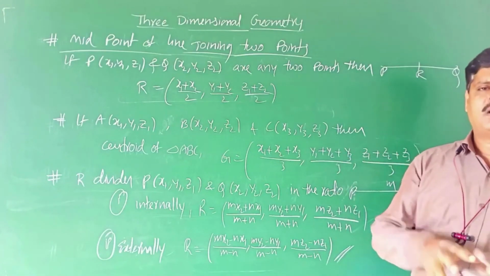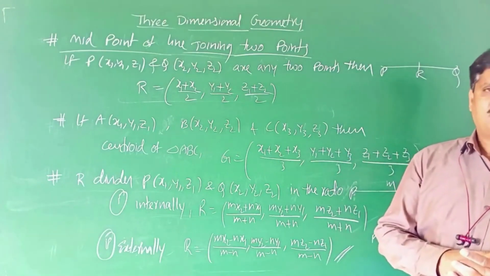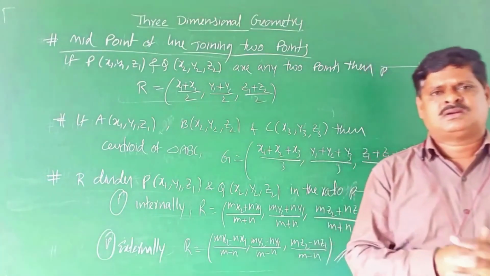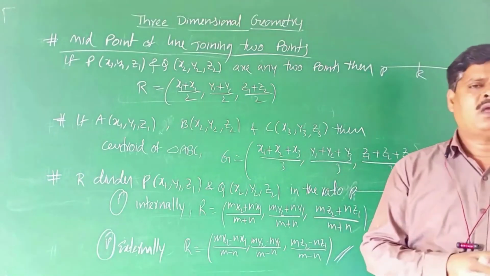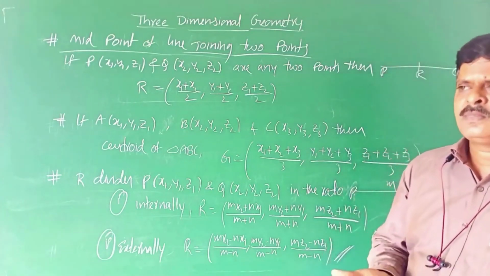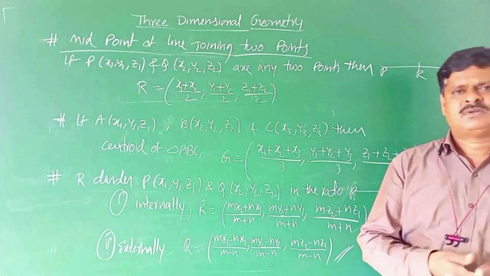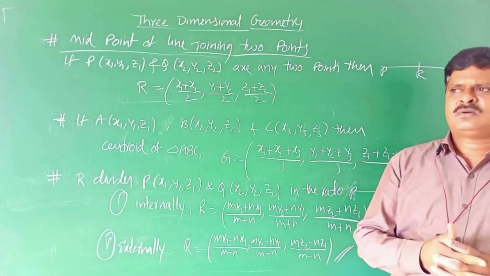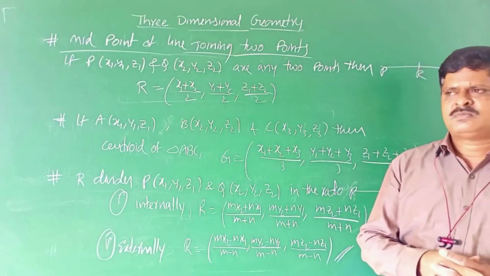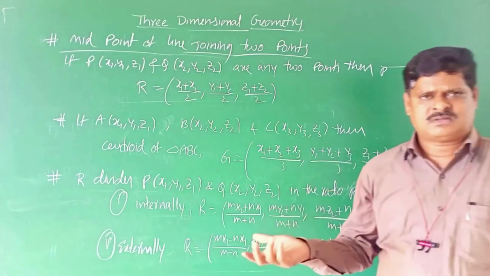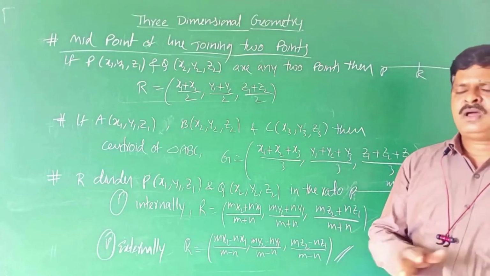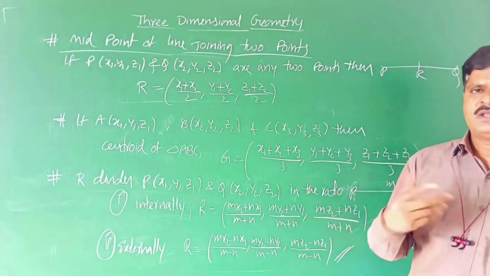The relation among the direction cosines of a line is l square plus m square plus n square equals 1. If you know a, b, c, the direction ratios of a given vector, then the direction cosines are plus or minus a by root of (a square plus b square plus c square), plus or minus b by root of (a square plus b square plus c square), and plus or minus c by root of (a square plus b square plus c square). Using l by a equals m by b equals n by c equals lambda, we derive the lambda value with the help of a, b, c.